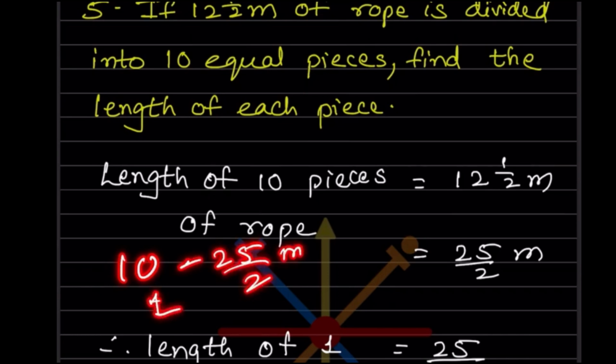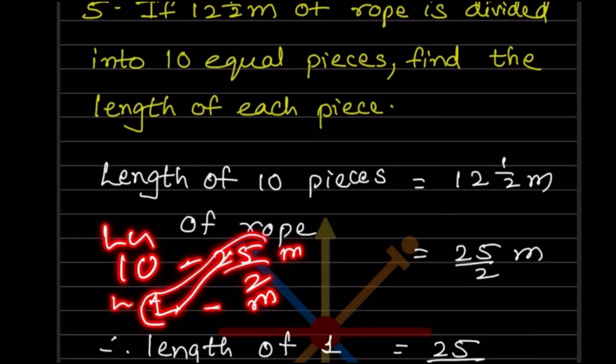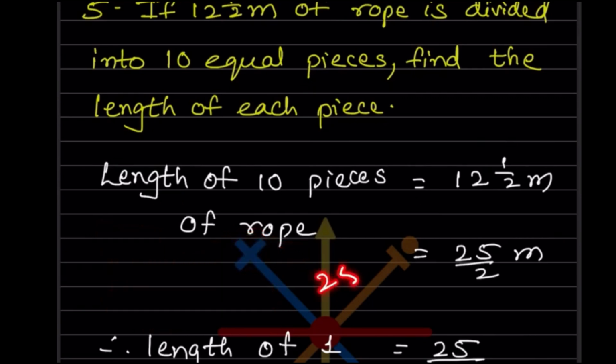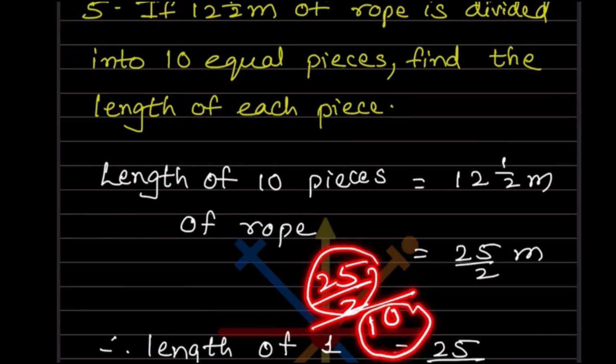So 1 piece will be how much? This is the length, and this also is the length. So whenever there are two numbers, we will take one in the numerator and the other number will go in the denominator. So what will that be? 1 into 25 by 2, that is 25 by 2 divided by 10, because that 10 will go in the denominator. Now see, this is the numerator and this is the denominator. So we can write this as 10 by 1.